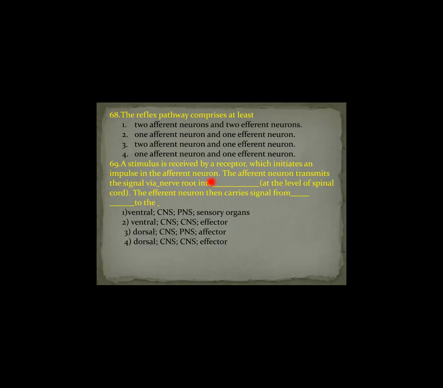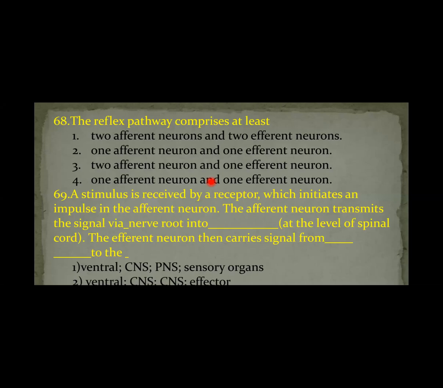The reflex pathway comprises, actually, the parts of the reflex arc or reflex pathway: one receptor, sensory neuron, interneuron, motor neuron, and effector. But at least the reflex pathway should contain one afferent neuron, nothing but a sensory neuron, and one efferent neuron, nothing but a motor neuron.